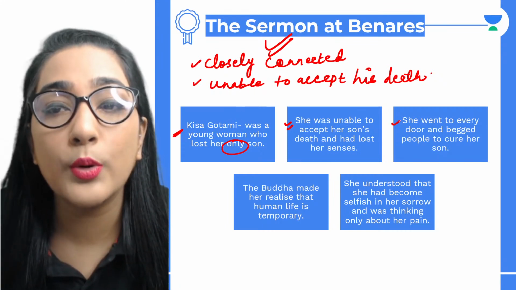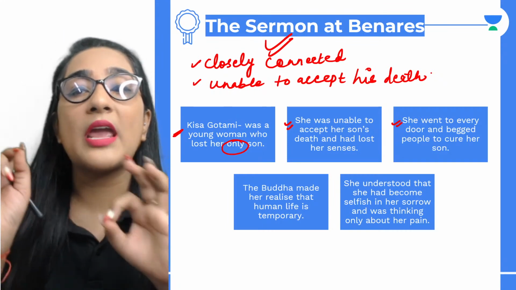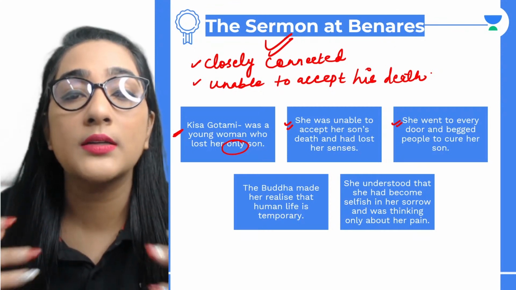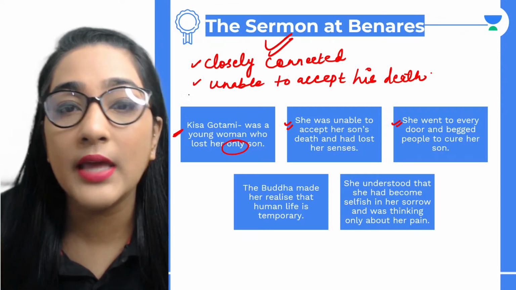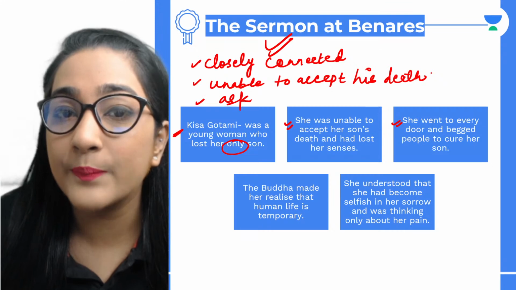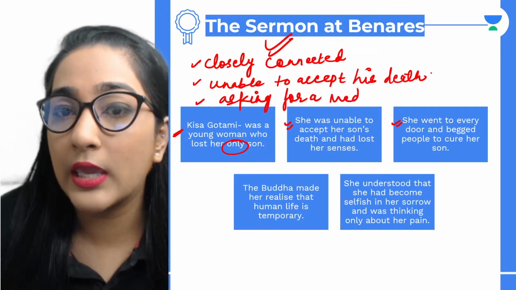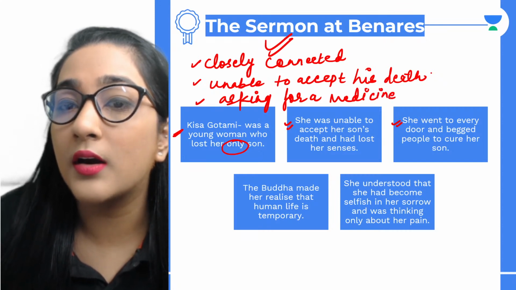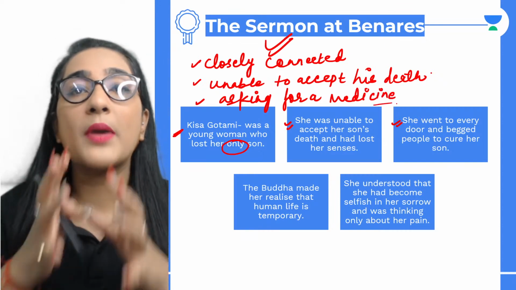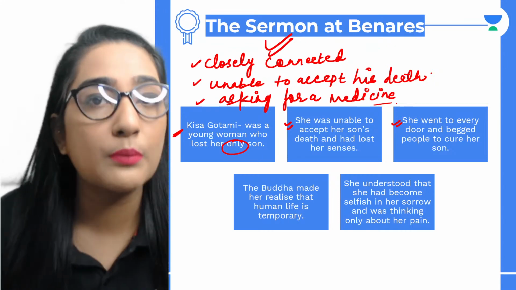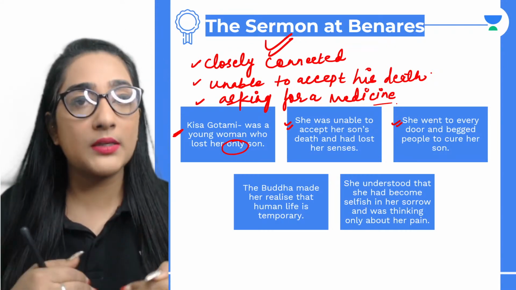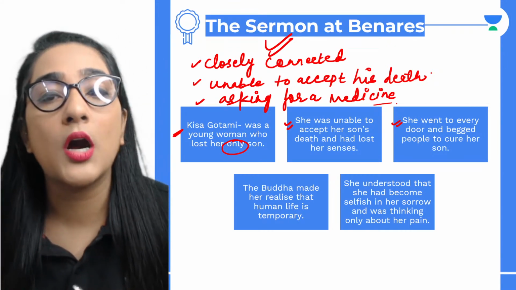So what was she doing? She went to every door and begged people to cure her son. And how was she doing that? She was asking for a medicine to cure her son. So what was she begging people for? She was asking people to provide her a medicine so that she could cure her son.